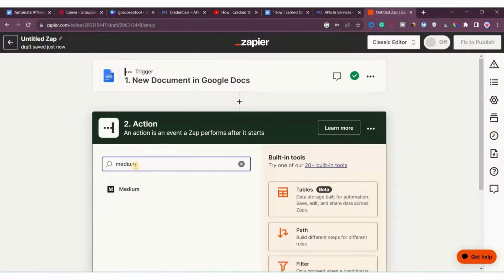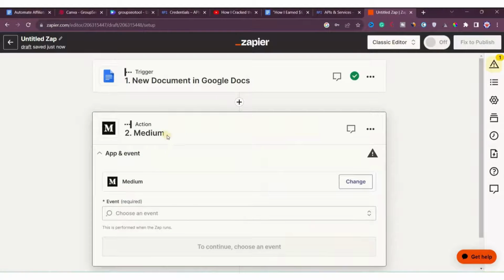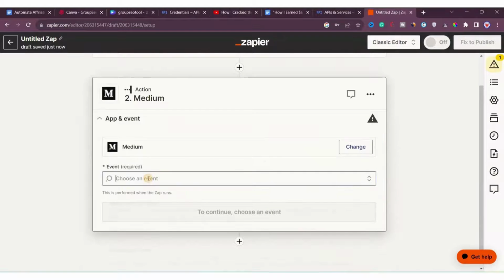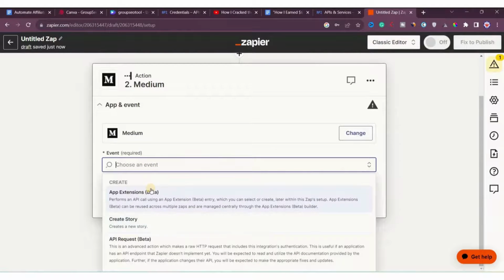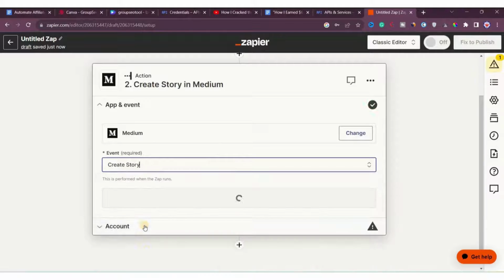So whenever a new document is created on Google Docs through our program, we want the content inside the document to be published on Medium. That's why you search for Medium and select Medium. Now here you have to choose an event. What action do you want it to take? You want it to create a story, so we will just click here, create a story.